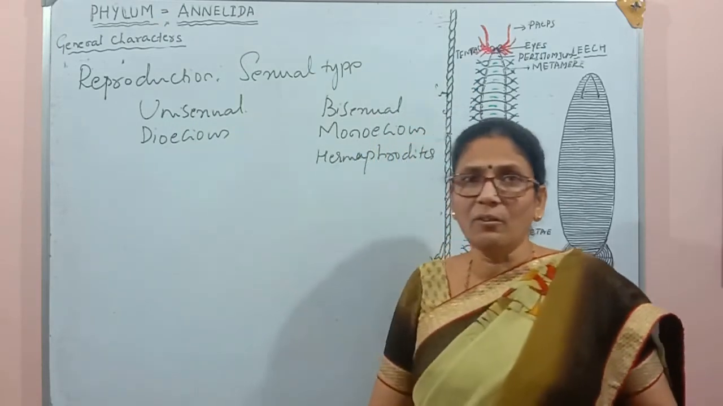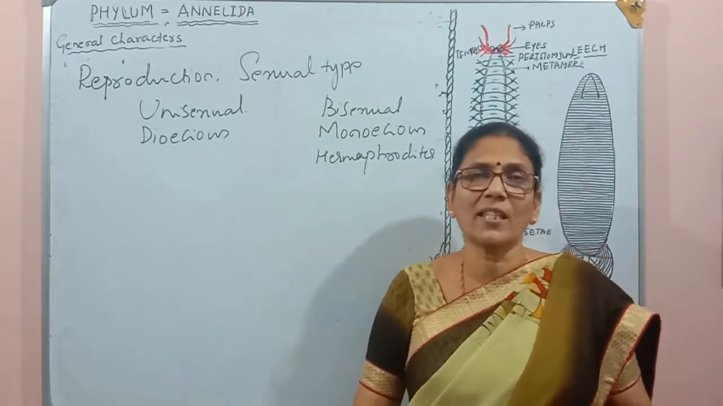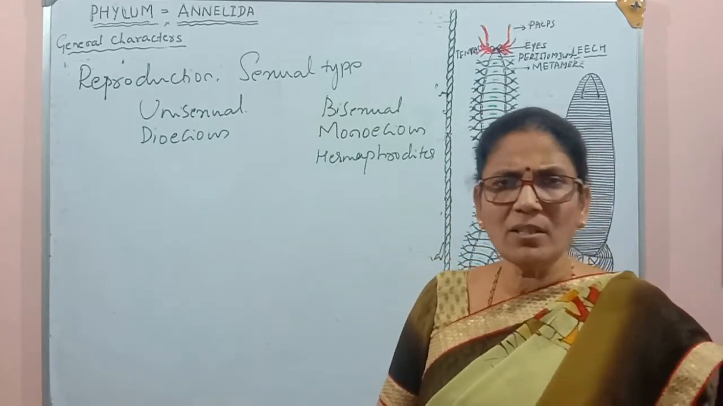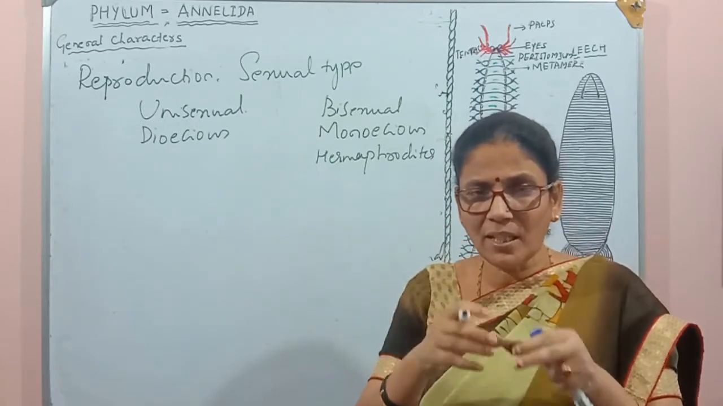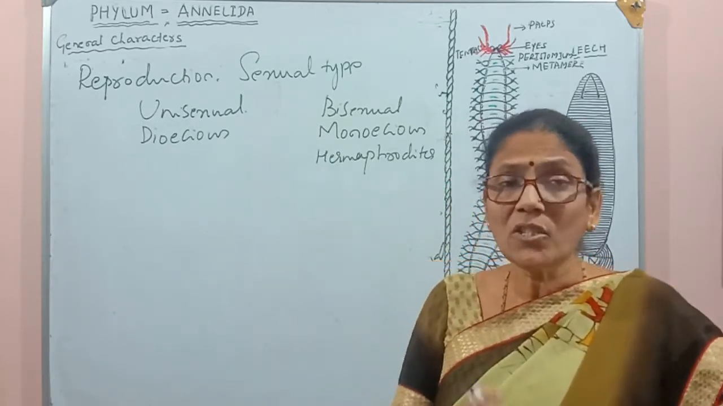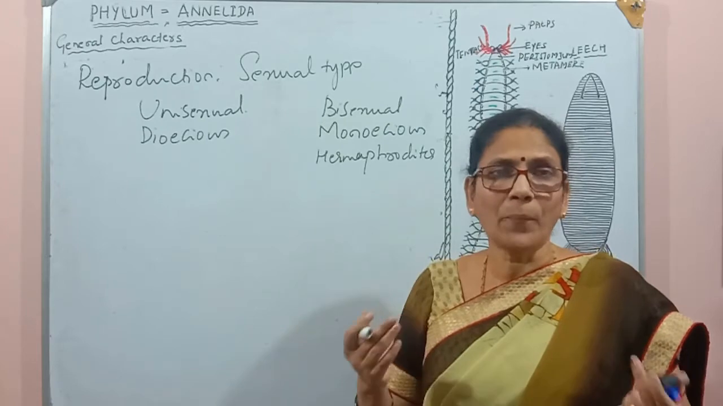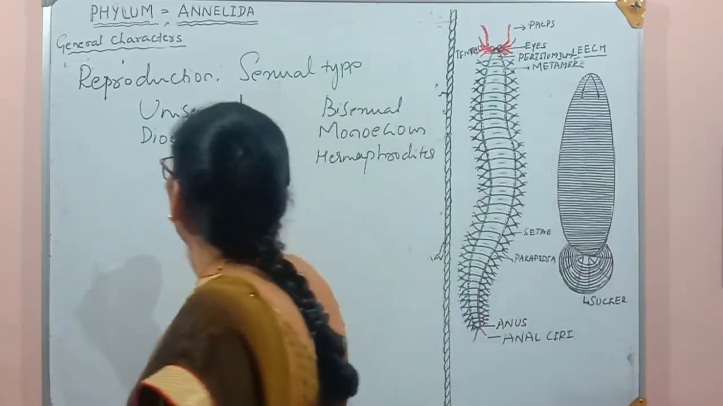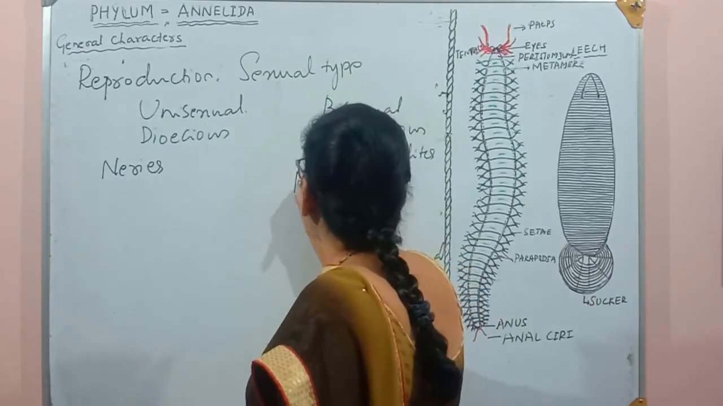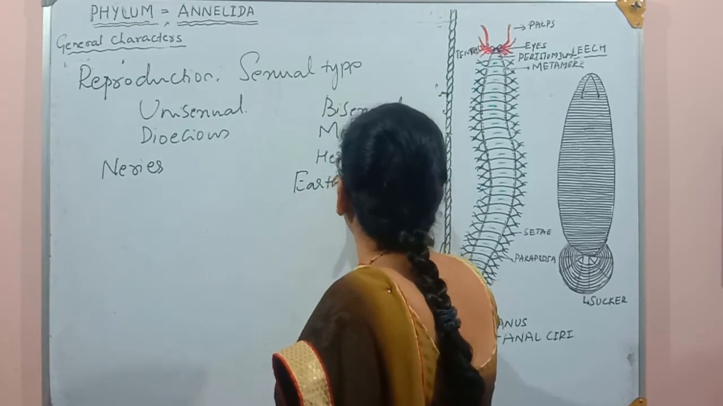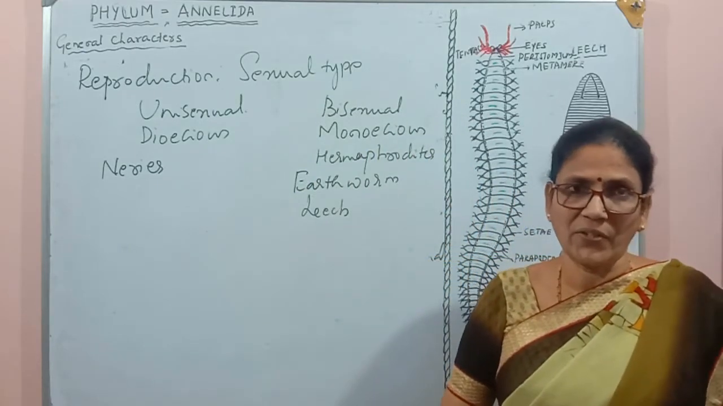Means these organisms have both male and female sex organs in the same body. A single organism may have the male sex organ also, female sex organ also. Both these male and female sex organs are present in the same individual or same organism body. Such organisms are called bisexual organisms, monoecious organisms or hermaphrodites. Example for these two groups: Nereis is the example for the unisexual, whereas earthworm and leech are examples for the bisexual or hermaphrodites.